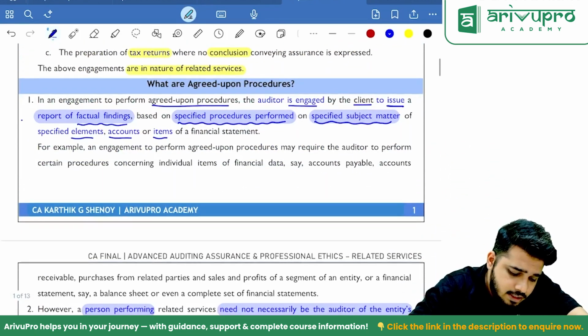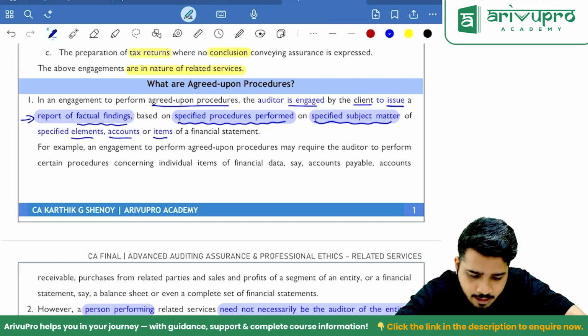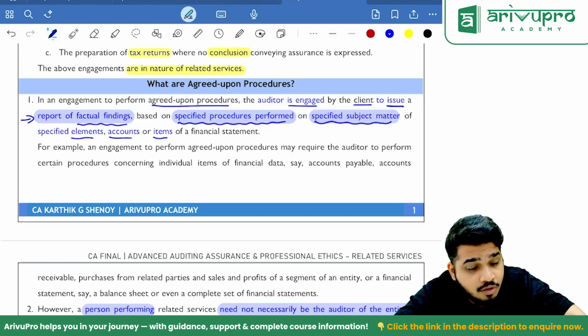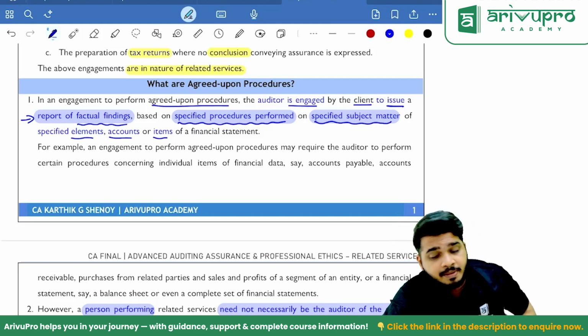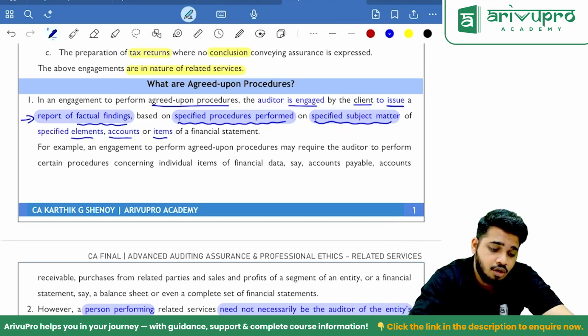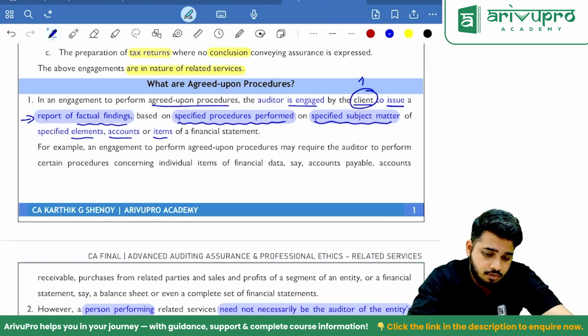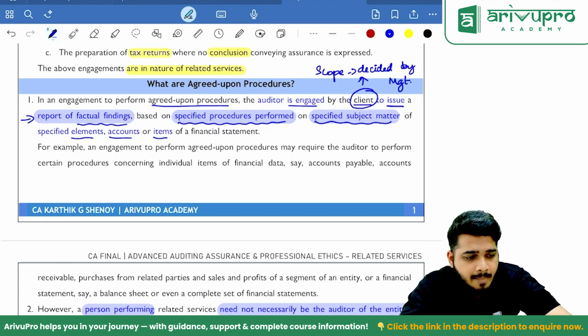So here, is he giving an audit report? No, sir. He is giving a report on factual findings based on specified procedures performed. Not all procedures, specified procedures performed, specified subject matter, not everything. So who decides all these things? The client. Therefore, scope is decided by whom? Scope is decided by management.